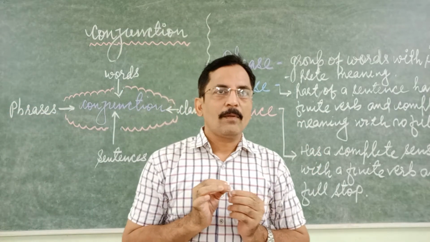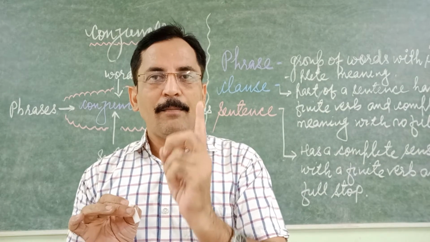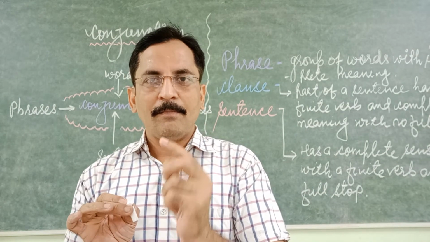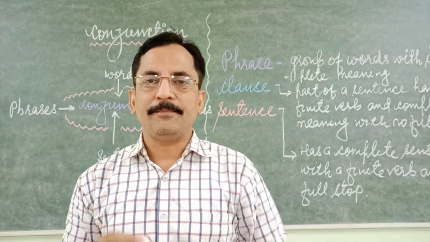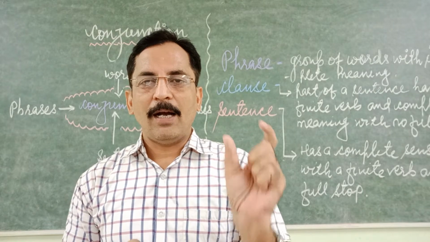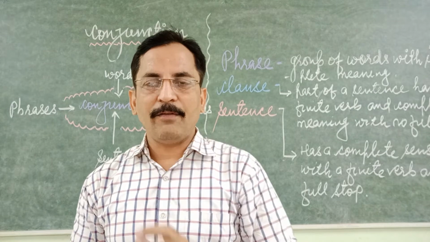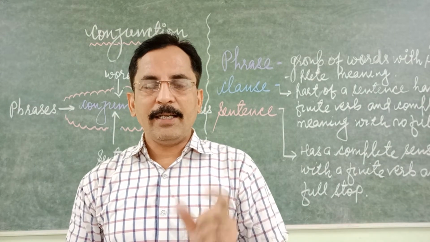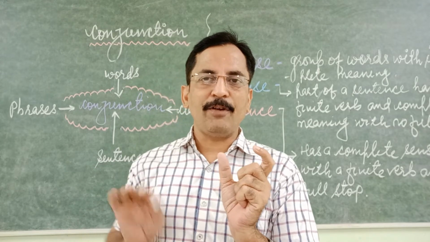Example: I like football, but my sister likes cricket. I like football has a finite verb, like, and it is giving us a complete meaning that I like football.